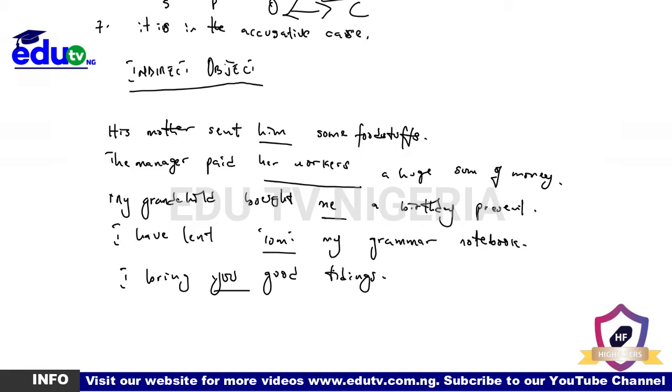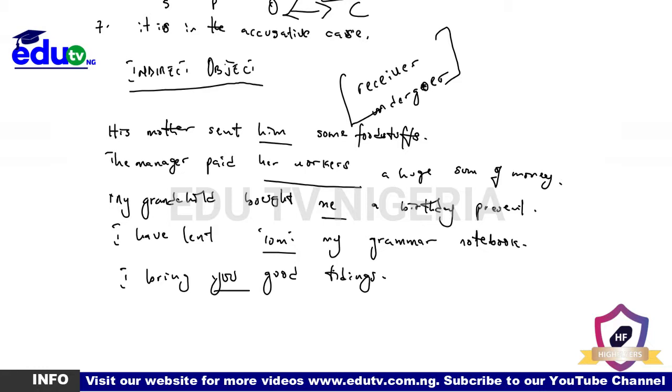Now, let me explain something to you very well. While I defined the object the other time, I told you that the object could be the receiver, right? Receiver or the undergoer of an action. Am I right? Exactly. So, looking at these properly, you would see that in the sentence, his mother sent him some foodstuffs. What was being sent? Some foodstuffs, right? Who received what was sent? Him, right? So, the indirect object in an SPOO sentence, of course, because we could only have found an indirect object in an SPOO sentence.